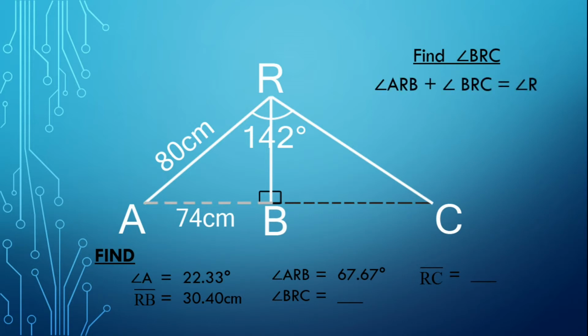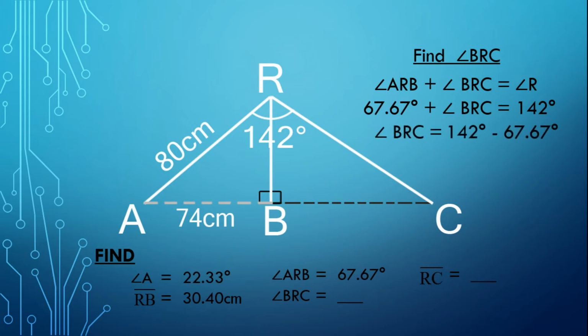Now, let's find the measurement of angle BRC, wherein angle ARB plus angle BRC is equal to angle R. Then apply substitution. 67.67 degrees plus angle BRC is equal to 142 degrees. Then apply transposition. Angle BRC is equal to 142 degrees minus 67.67 degrees. Now, the measurement of angle BRC is equal to 74.33 degrees.